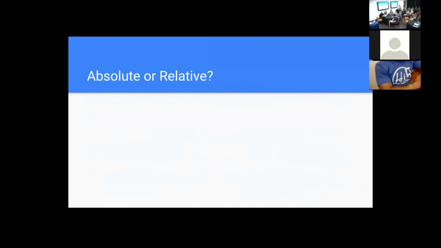This is my last slide, by the way. Going back to the idea of having something more abstract or more concrete, with some of these paradigms, it's not absolute. It's not like this little component is declarative or it's not declarative. The truth is it might be more declarative than something else, or less declarative than something else. It's a comparison. It's relative.